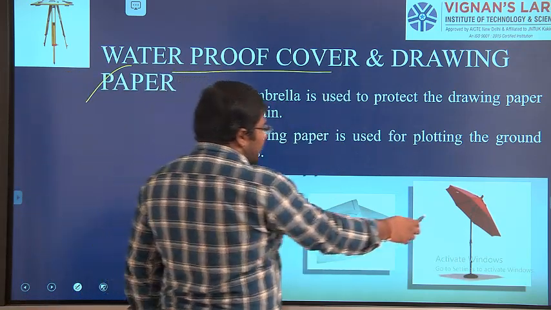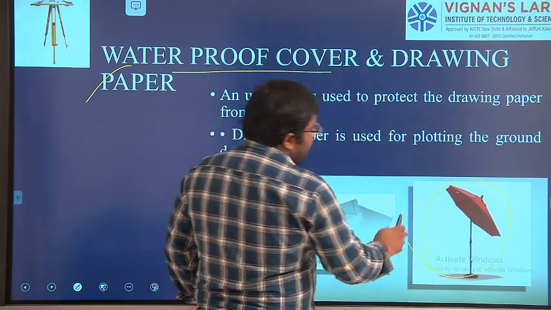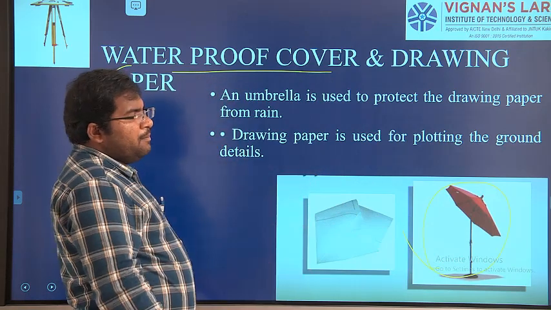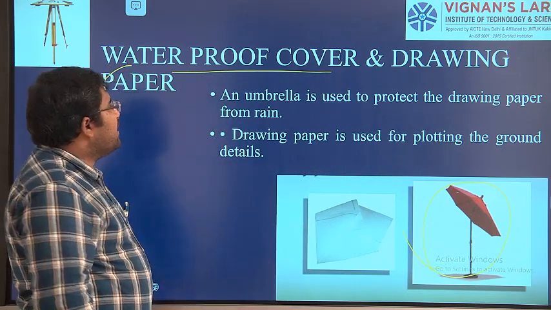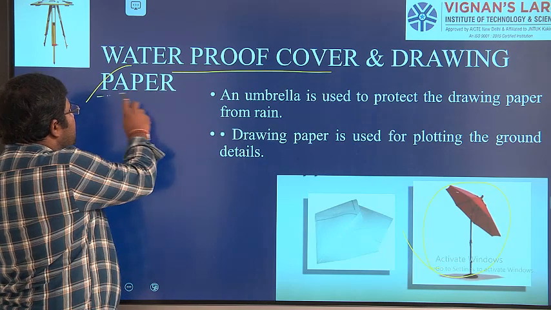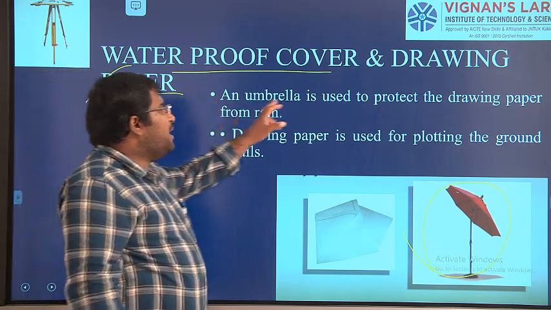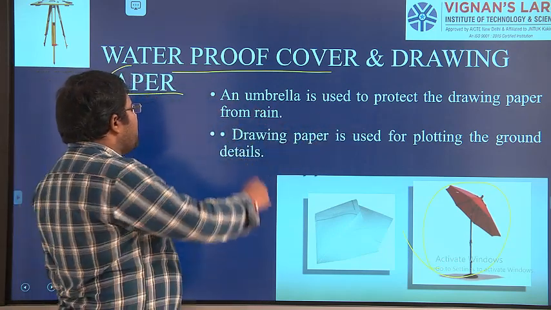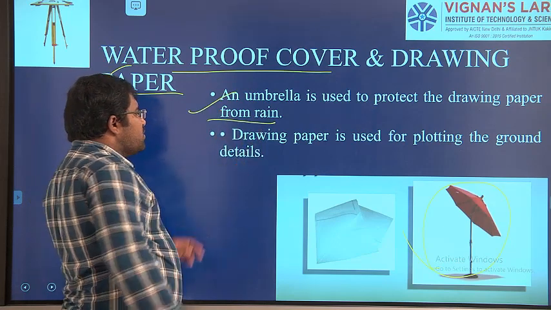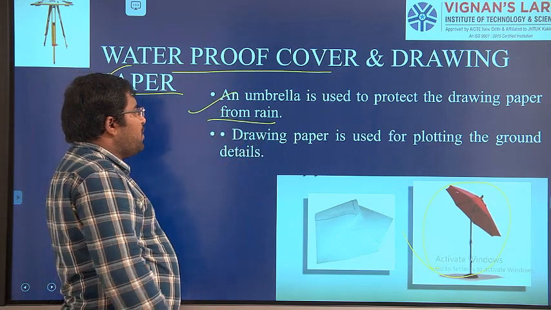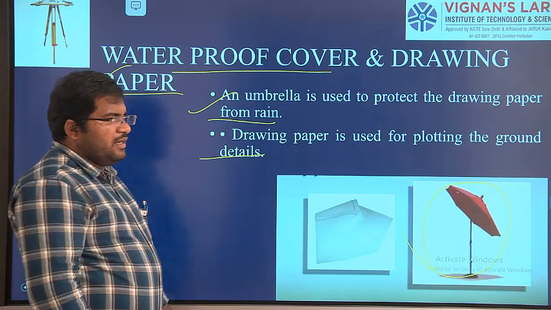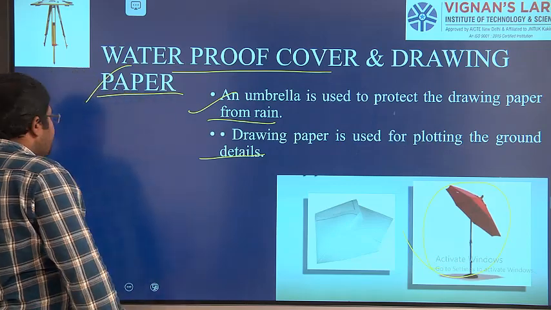Waterproof cover means an umbrella or some other means like a plastic sheet, right? Anything can be used. An umbrella is used to protect the drawing paper from the rain. Drawing paper is used for plotting the ground details, so to draw that we need the paper.